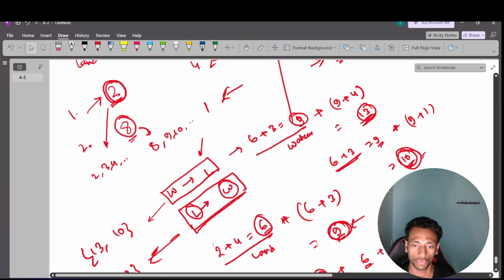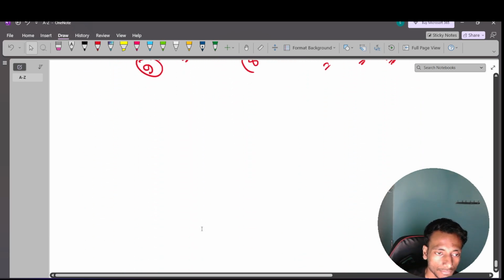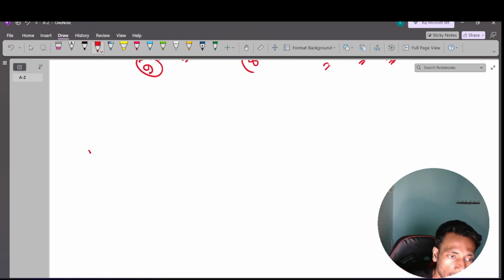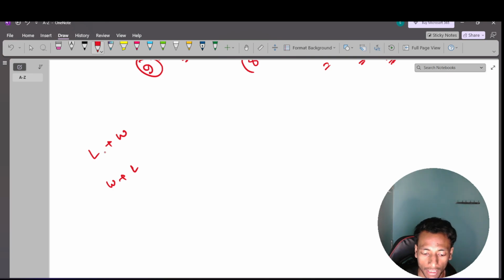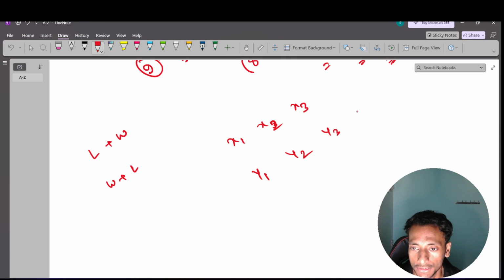Actually you can think, whatever I have explained, that will be the actual brute force approach. How? I will explore all the combinations, because I know that I can do land then water, or I can do water and then land. This can be any event. Suppose in the land ride there are three events possible: x1, x2, and x3. Similarly, for the water ride there are four events: y1, y2, y3, and y4.